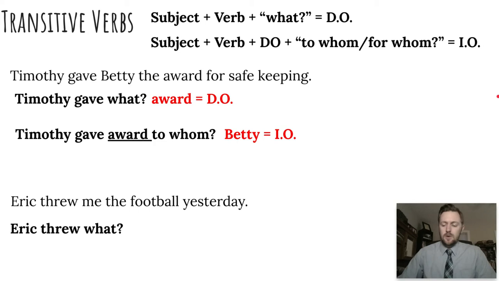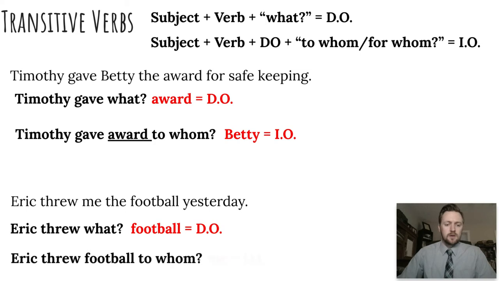Another example, Eric threw me the football yesterday. What did Eric throw? Football. That means it's the direct object. And Eric threw the football to whom? Me. So that makes me the indirect object in that sentence. So just a little overview of our transitive verbs and the type of complements they can have. They can have direct objects. And if there is a direct object, then there's a possibility for an indirect object. So check for both of those things with transitive verbs.